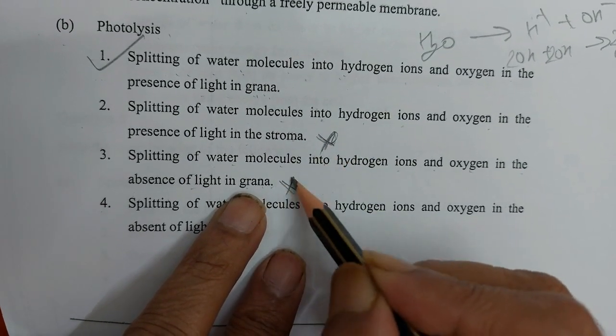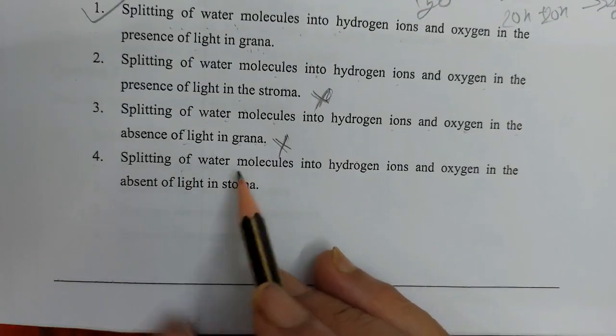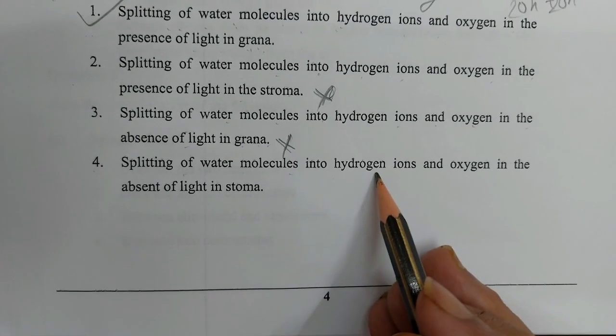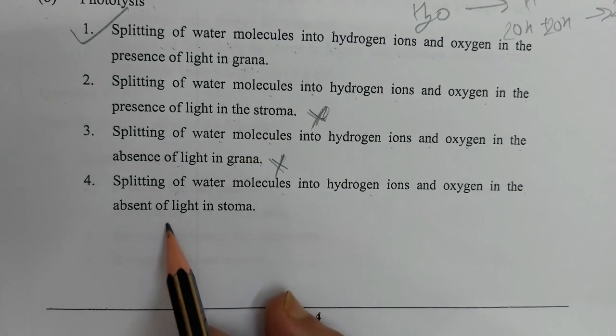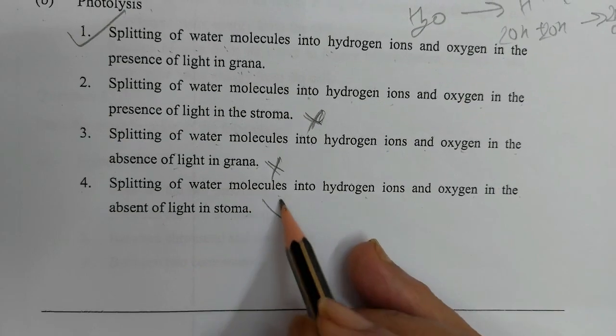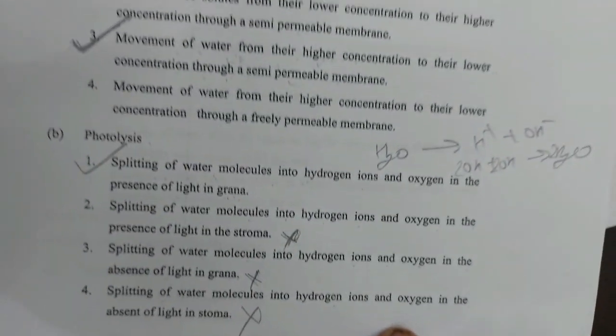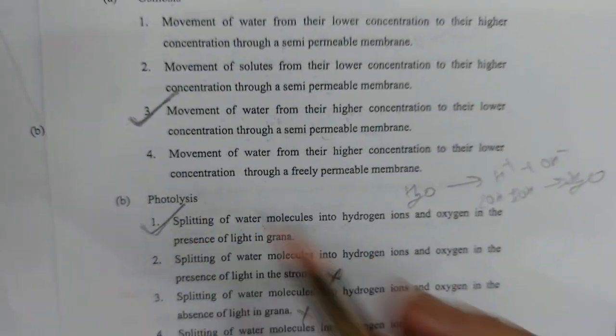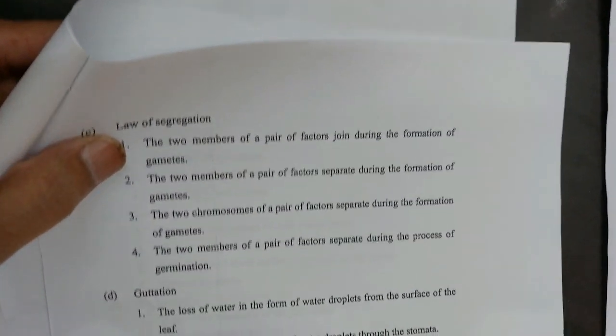So these two options are not correct. Splitting in the absence of light in stroma is also not correct. Only the first option is correct, 4B. Now the question 4C.